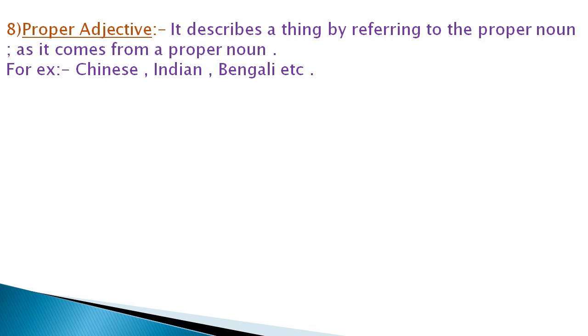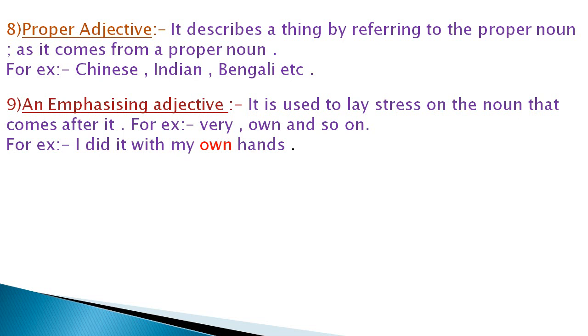Next kind of adjective is proper adjective. Proper adjective comes from a proper noun and it describes a thing by referring to the proper noun, such as Chinese, Indian, Bengali, etc. And the last kind of adjective is an emphasizing adjective. Emphasizing adjective is used to lay stress on the noun that comes after it. For example, very, own and so on.